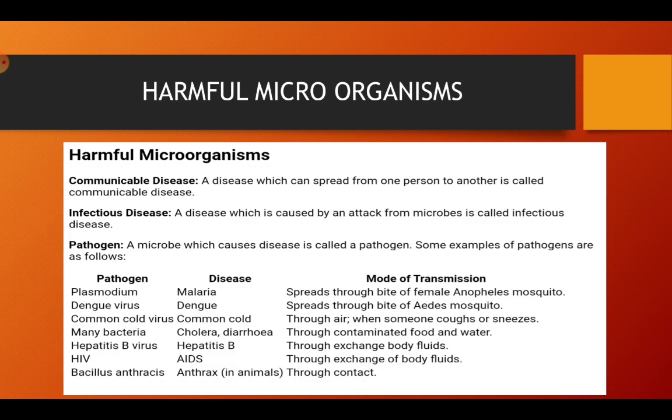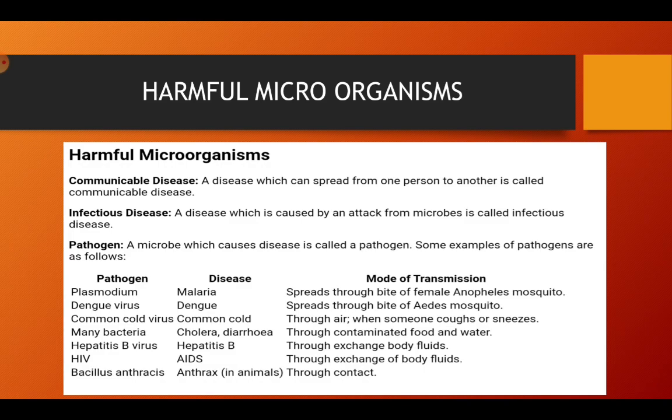The first pathogen is plasmodium. The disease plasmodium causes is malaria. You might think that the mosquito causes malaria, but actually the mosquito carries the plasmodium pathogen, and when the mosquito sucks our blood, plasmodium enters our body. It is spread through the bite of the female Anopheles mosquito.